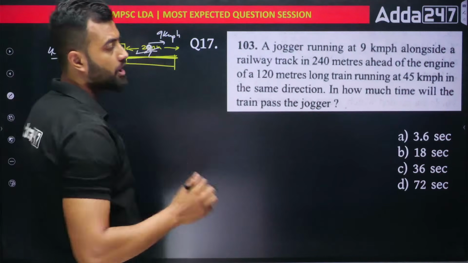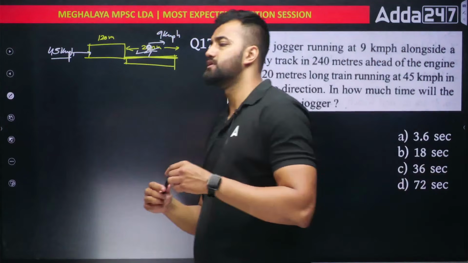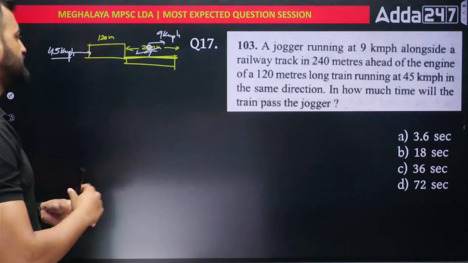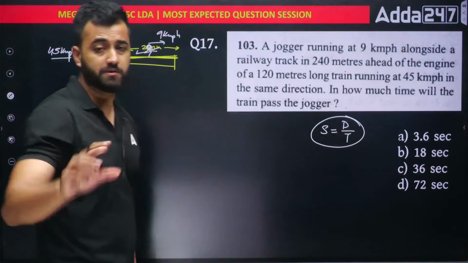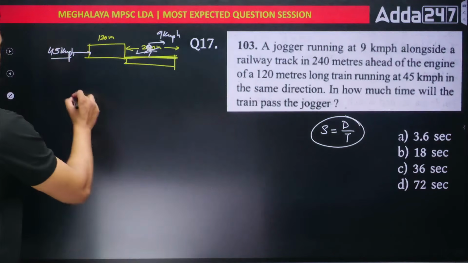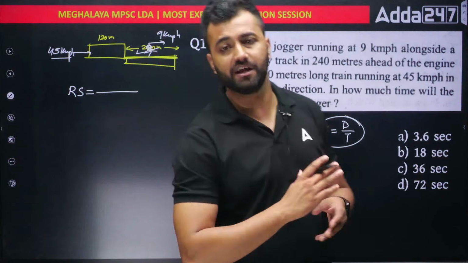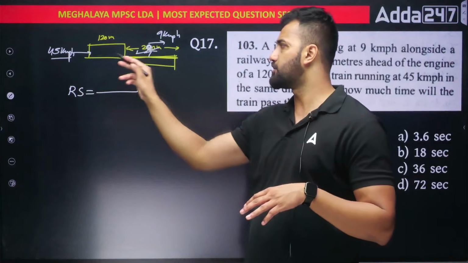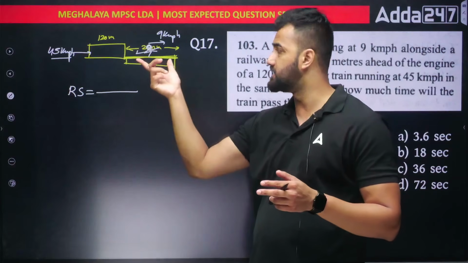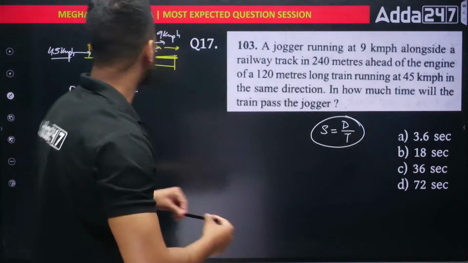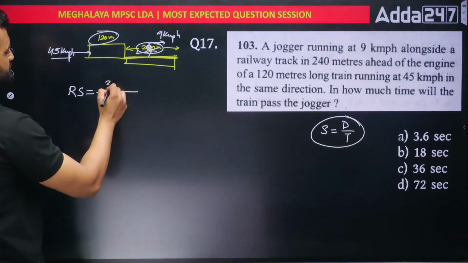Whenever both objects are in motion, you get the relative speed concept. But the remaining concept remains the same. We know speed is equal to distance by time. Here we'll have relative speed. What will be the distance? The distance would be the length of the train and the track. When a train crosses a track or a platform or a bridge, the total distance would be its own length along with the track length. So total length would be 240 plus 120, which is 360 meters.